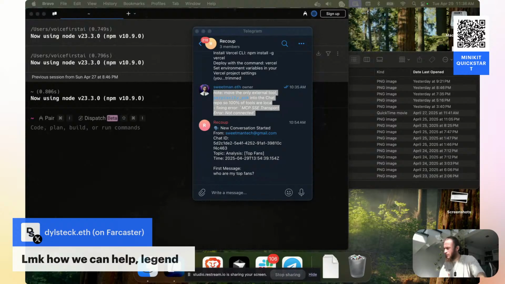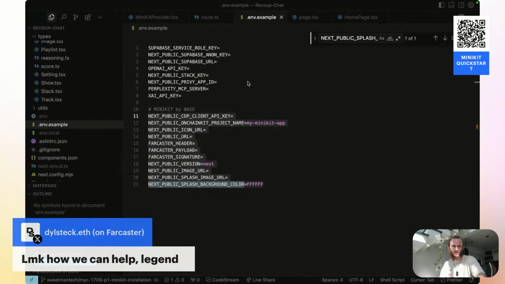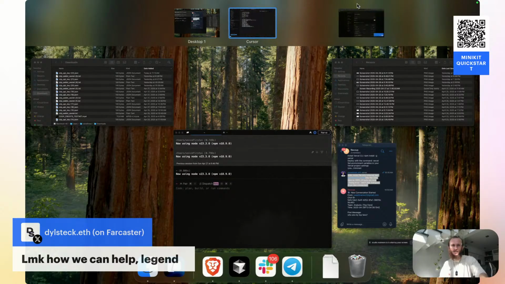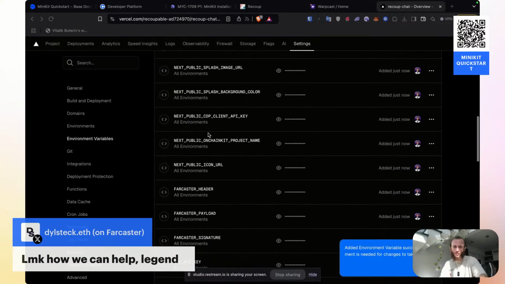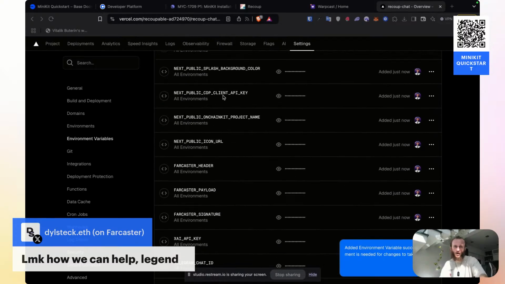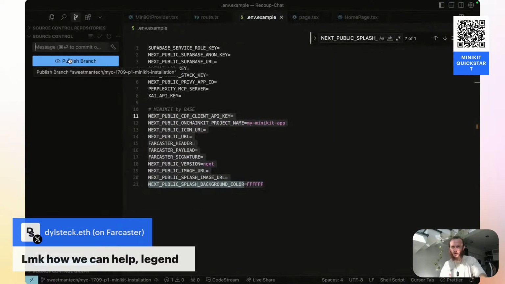Let's copy all of these, go back to Vercel, paste my environment variables, and now I'll click save. That's going to hide all my environment variables. Make sure that I close my env local, bring my code back over. We're not sharing anything important. Bring back my Vercel. We're also not sharing anything important. So you can now see I've added all those new environment variables that I need for Farcaster and for the base mini apps inside of Vercel. And so now let's click the publish branch button, and that's going to kick off a deployment, and hopefully we get a mini app that we can start to verify.